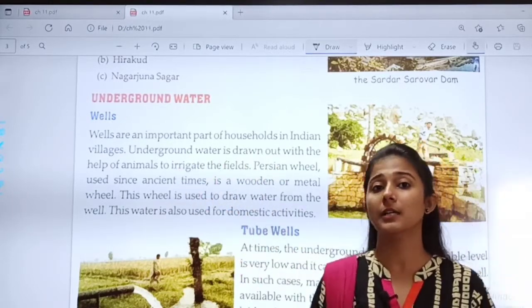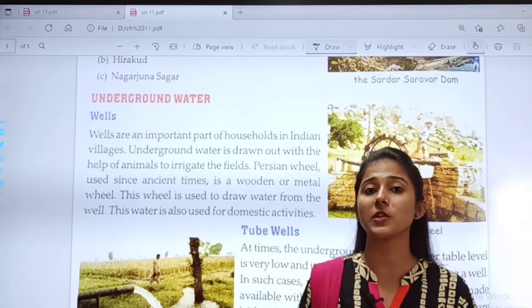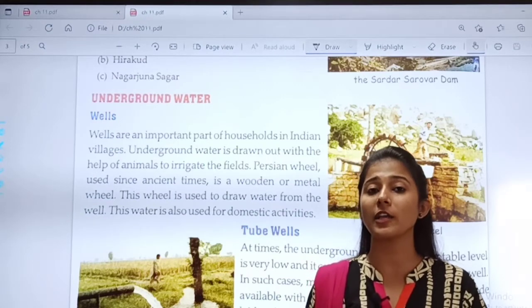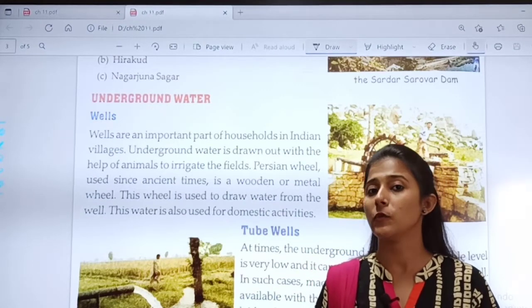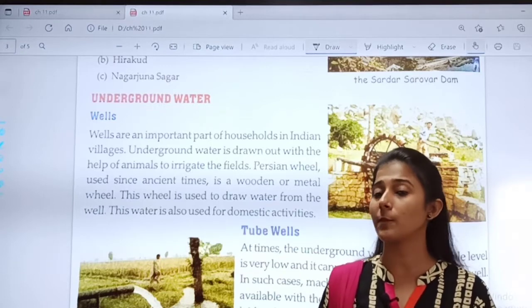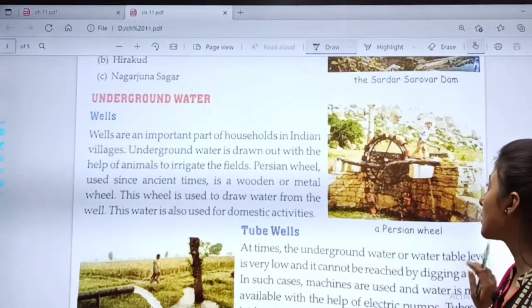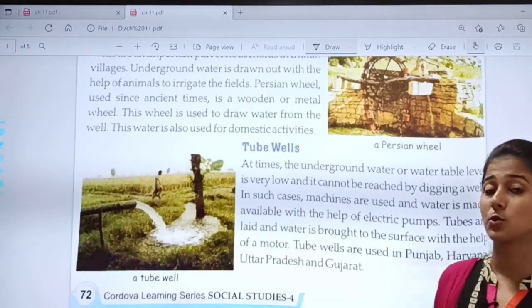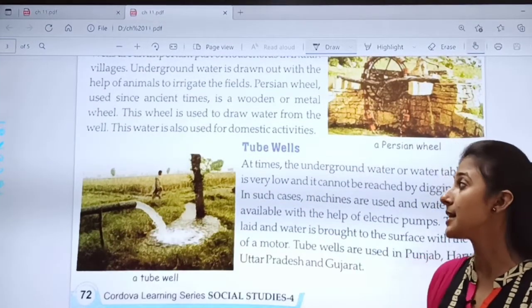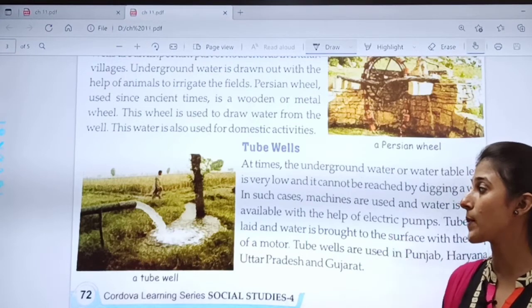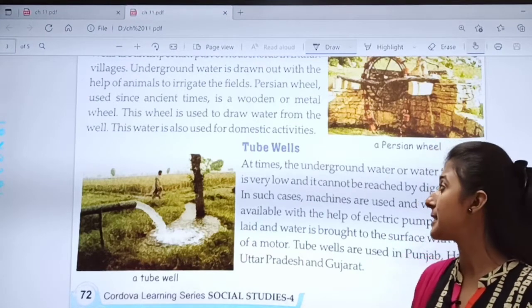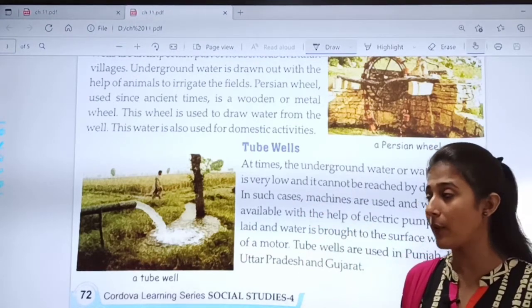Underground water. Underground means the water which is under the ground. How can we use that water? We had already completed one topic in this, which was about wells. Wells are used since ancient times to draw the water, right? Now, our next topic is about tube wells. What is tube wells, children?